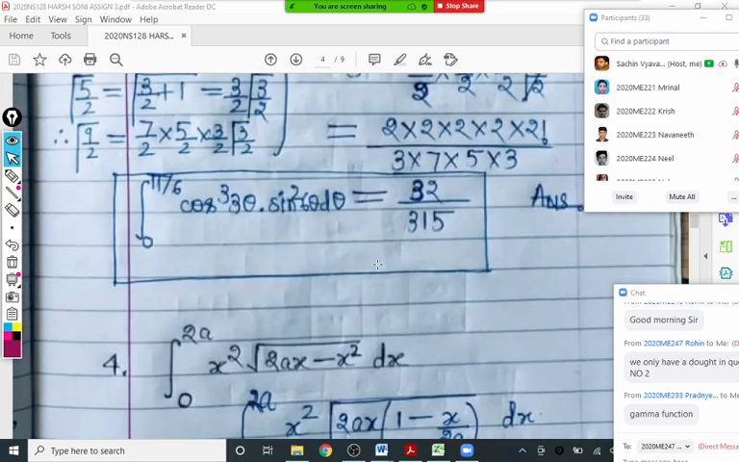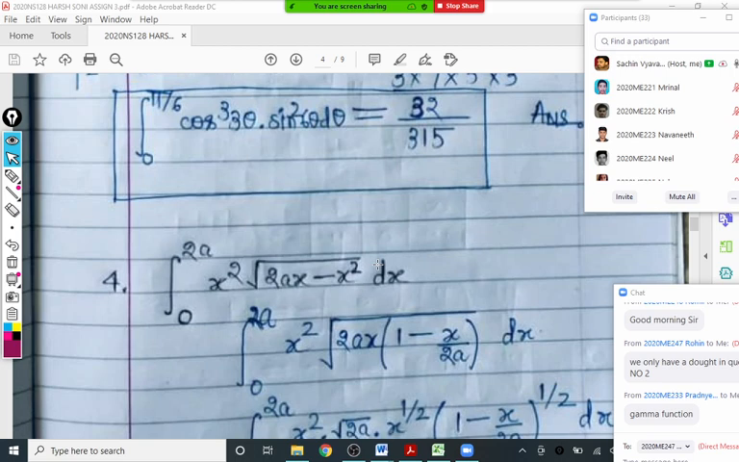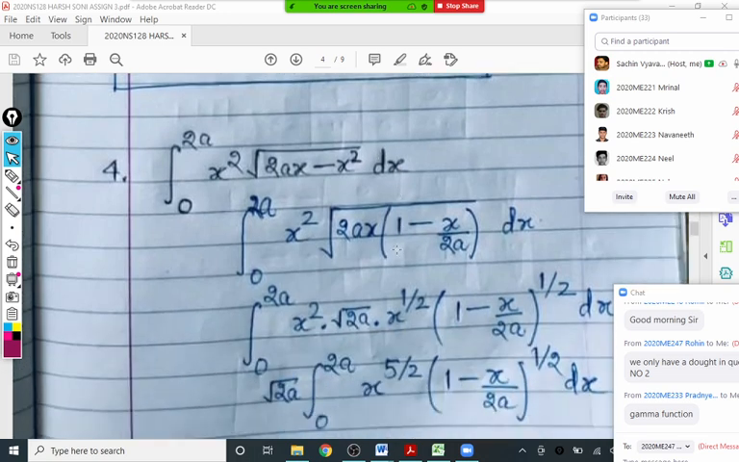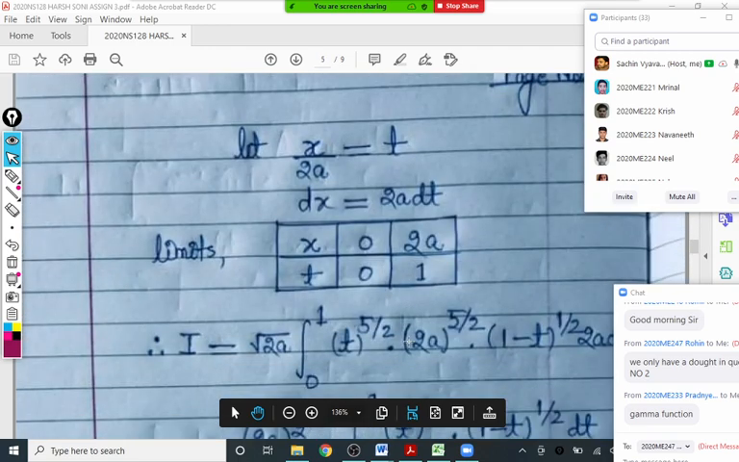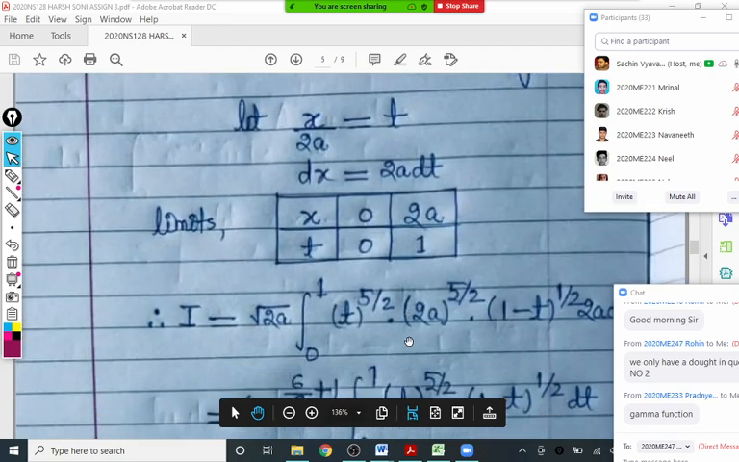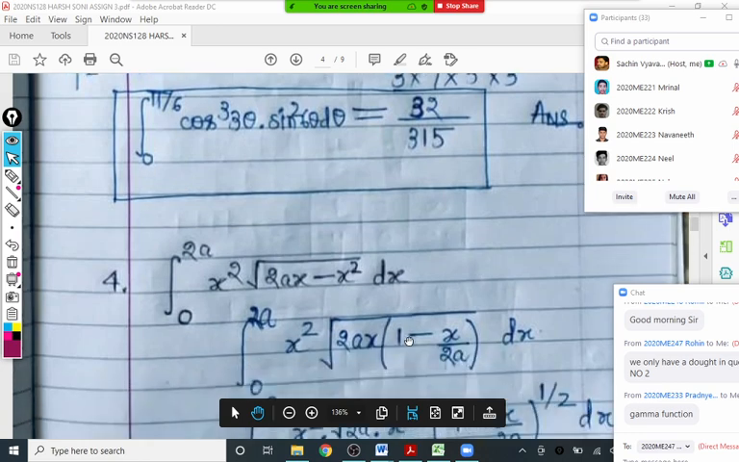Okay, come to the next question. Question number 4. Integration 0 to 2a of x square into root of 2ax minus x square. So again he has done it in a complicated way unwantedly. This is also correct, but written in too much detail. So, can anyone suggest a substitution here? What should be the substitution?